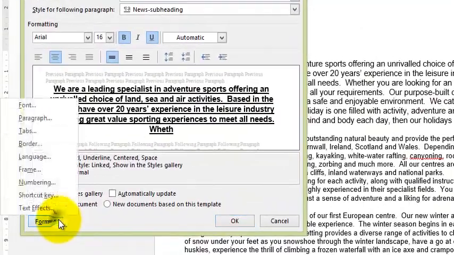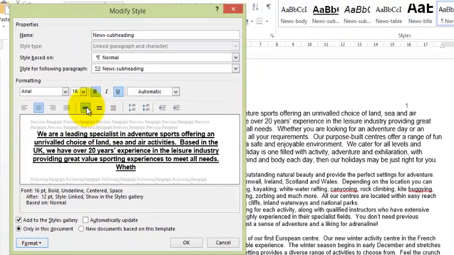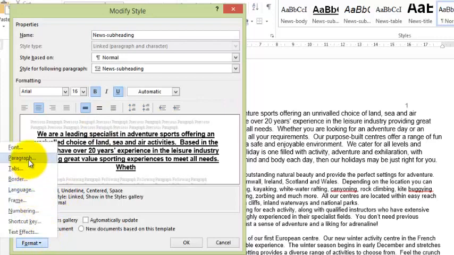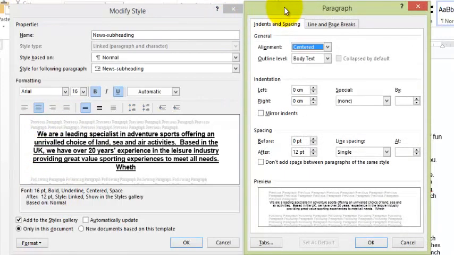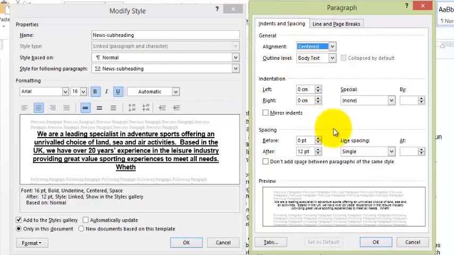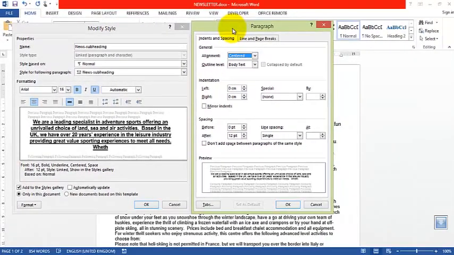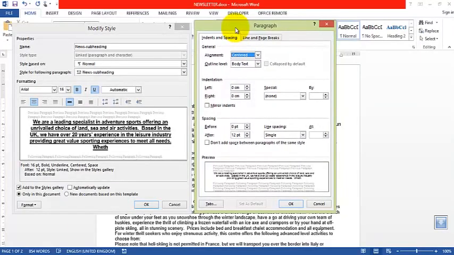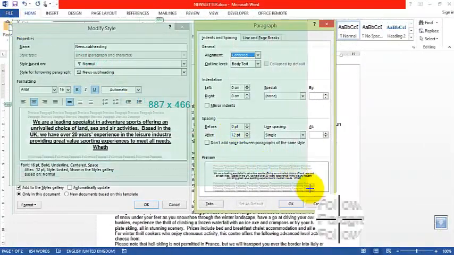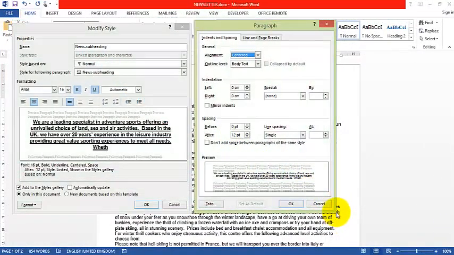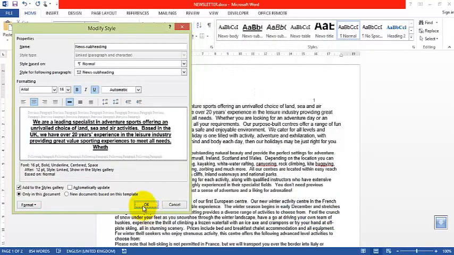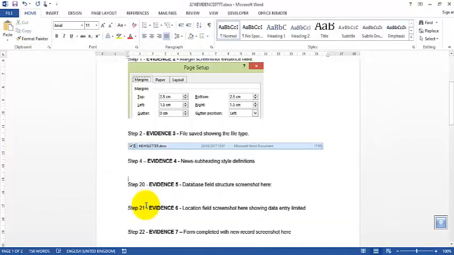Now I have the evidence that I used single line spacing here, but I cannot see that I used 12 points after. So I'm going to show the paragraph window, so I have the two of them. So single, 0 before, 12 after. Then I will show this evidence of this screen. So I'll take the two this way, then okay, and I'll put it here.